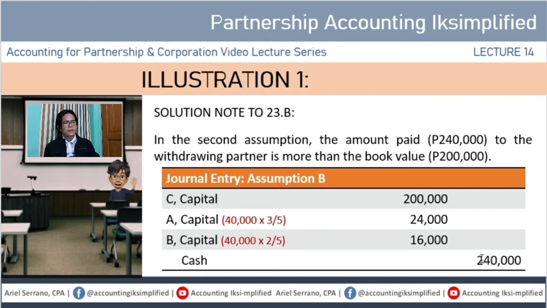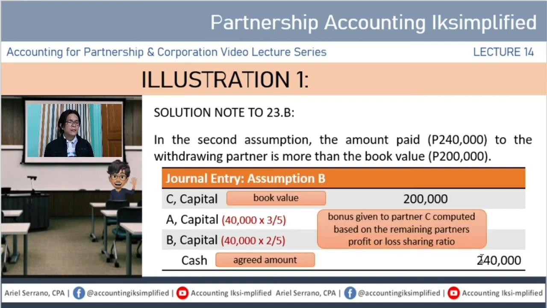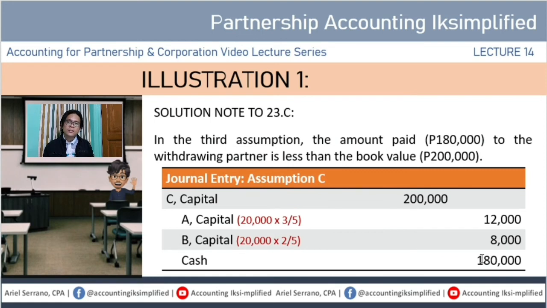yung 40,000 na decrease sa cash, it should be represented by a decrease in equity para balanse ang inyong accounting equation. Okay? Remember lang this one, yung C capital always at the book value. Yung cash is always at the agreed amount. Whatever is the difference, it is the bonus either for the retiring partner or doon sa mga remaining partners. And yung kabaliktaran nito, ito yung sa letter C na transaction. Kung saan, ang book value ay 200,000 pero ang binayaran lang ay 180,000. So, there is a 20,000 difference.